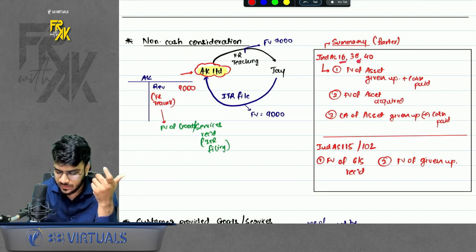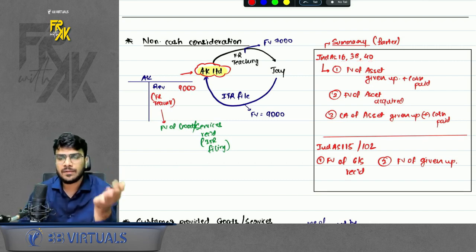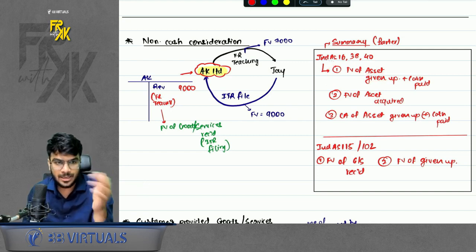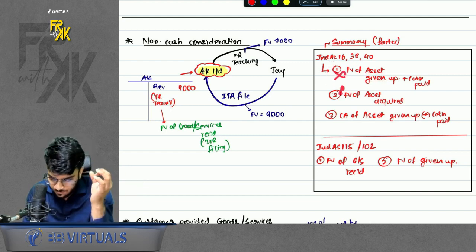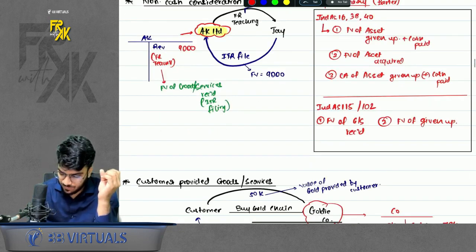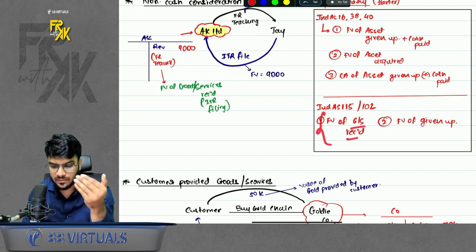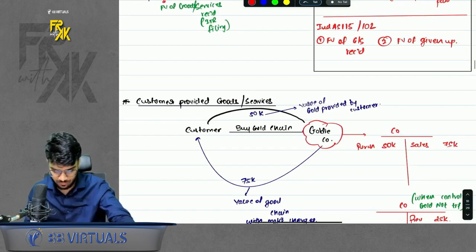because this is a little contrary to what we studied in Ind AS 16, 38, 40. In Ind AS 16, meaning PPE, intangibles, investment property, we give first preference to fair value of asset given up plus cash paid. If that is not available, then fair value of asset acquired. But in case of Ind AS 115 and 102, 102 meaning share based payment, we give first preference to fair value of good or service received. So do remember this part.